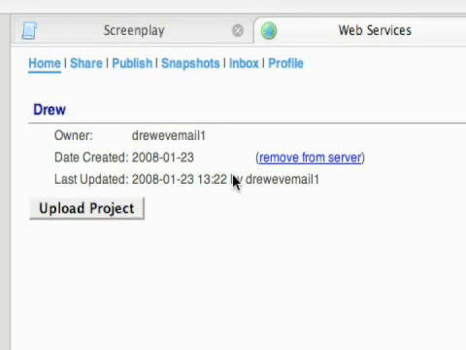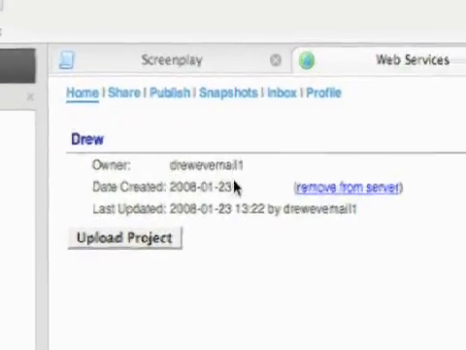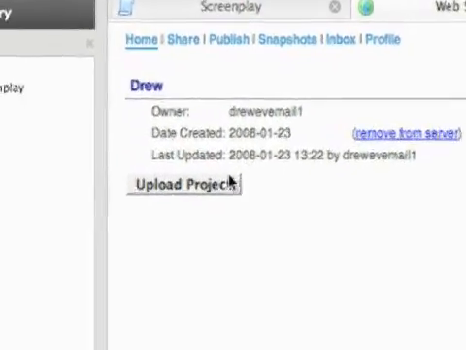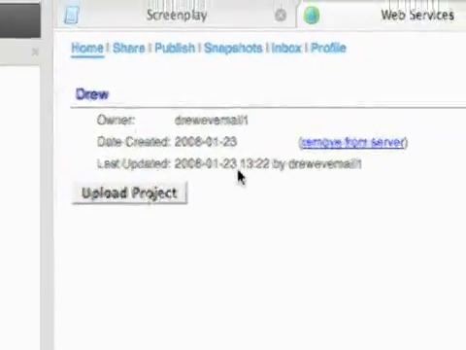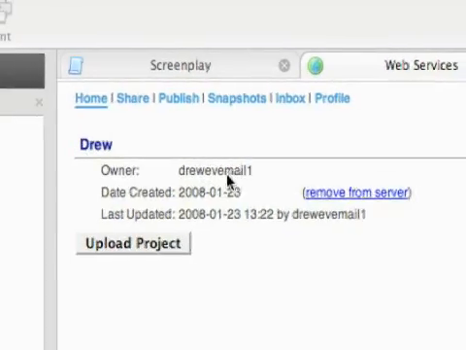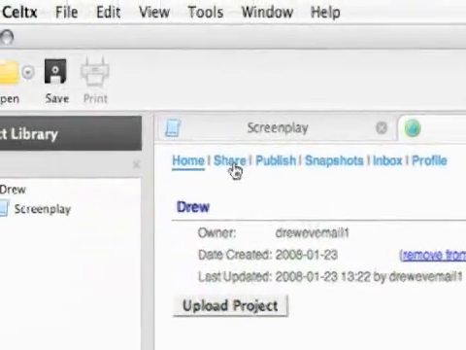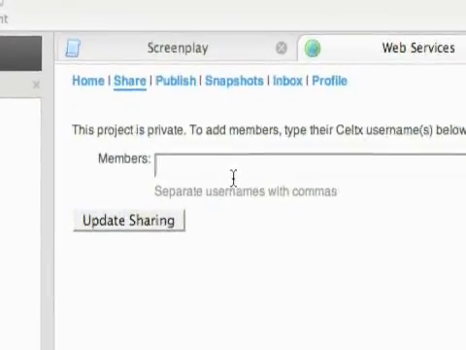So the next thing I'm going to show you in the web services is how to share and publish a project. I just created a new project, saved it, and then uploaded it to the server. So now you can see it's on there. The owner is, there's my username, date, and then the option to remove it from the server. So just go into the Share tab.